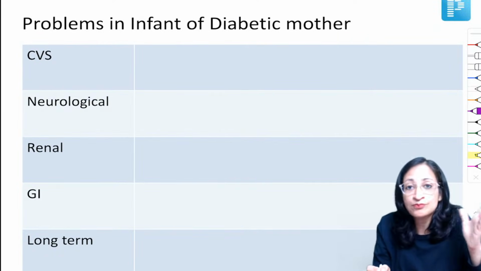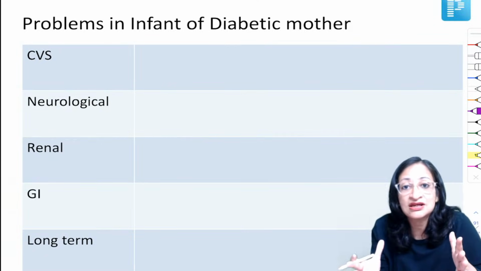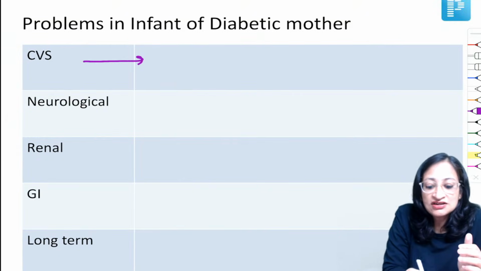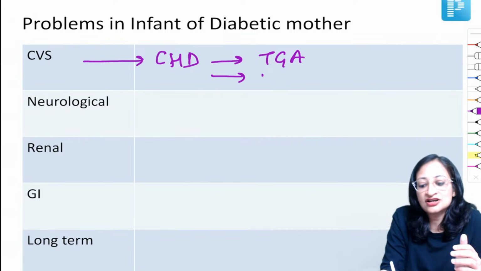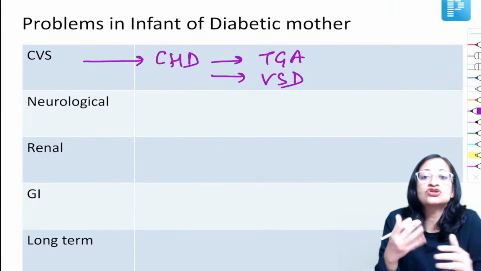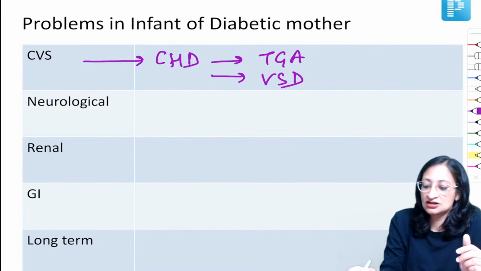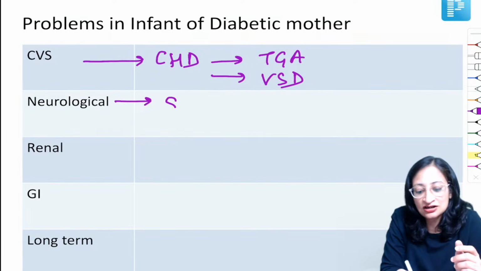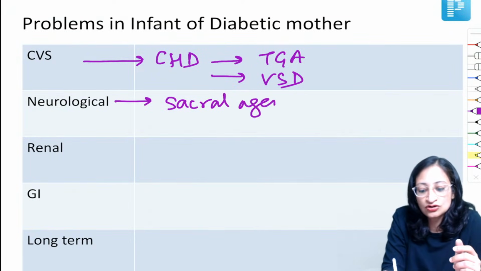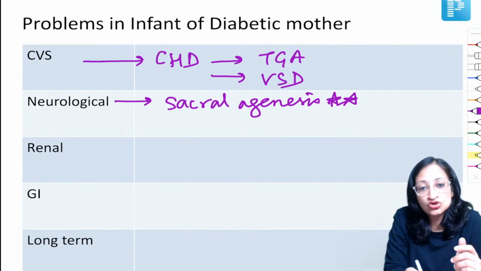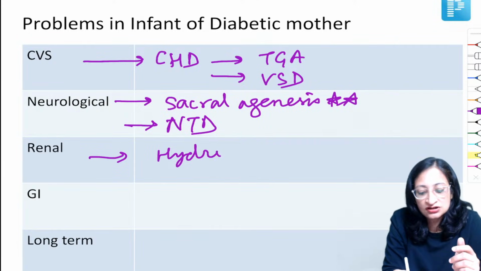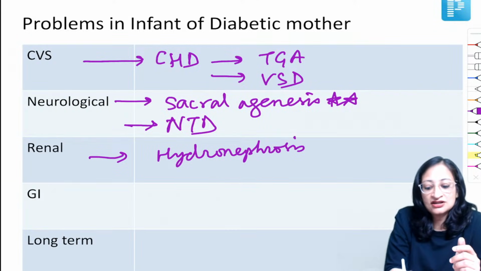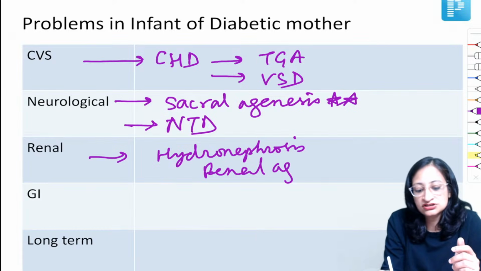So apart from hypoglycemia, hypocalcemia and hypomagnesemia can happen in infant of diabetic mother. In CVS, more chances of congenital heart diseases, most specific being TGA or transposition of great arteries and most common being VSD. Also asymmetric septal hypertrophy is common in these babies. Among the neurological findings, you can get sacral agenesis or caudal regression syndrome, which is most specific, while most common being neural tube defects. Amongst renal, you can get hydronephrosis or renal agenesis, or renal vein thrombosis, okay. GI, you can get duodenal atresia.